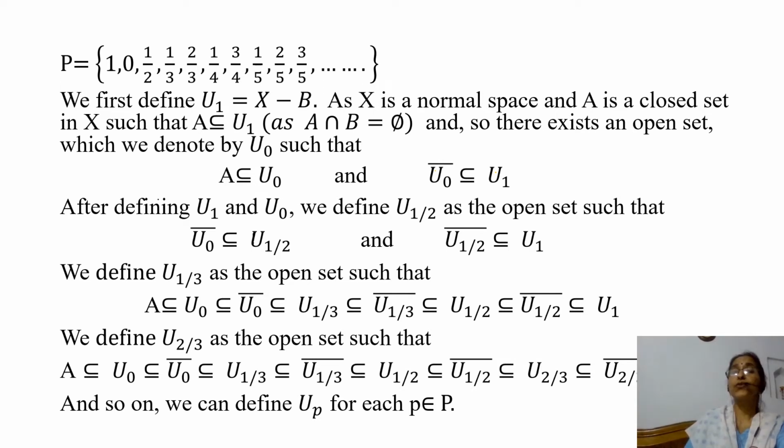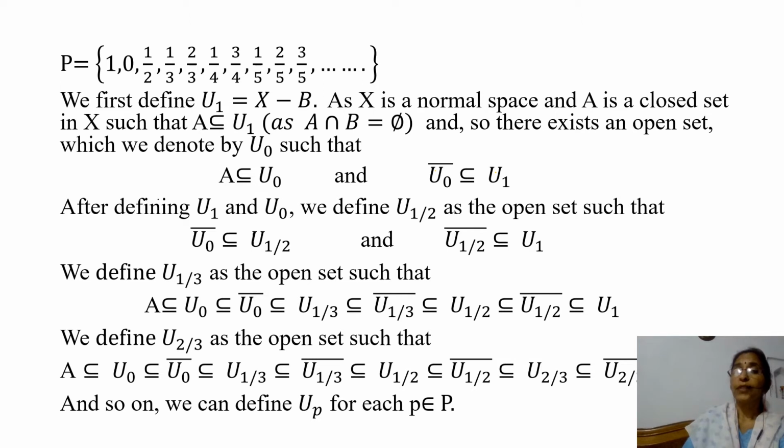We first define U_1 is equal to X minus B, that is the complement of B. And since A and B are disjoint, A is contained in U_1. As B is a closed set, its complement is open. So U_1 is an open set containing the closed set A. And since the space is normal, there exists an open set, say U_0, such that A is contained in U_0 and closure of U_0 is contained in U_1.